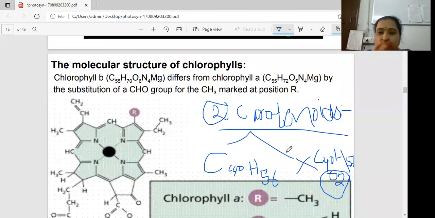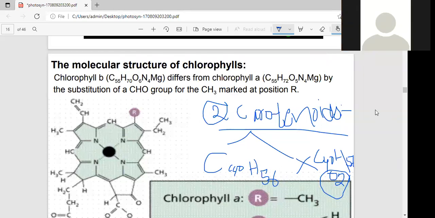I'll give one best example. If you take tomatoes, the starting color is green. What type of pigments are there? Where the green color is there, it is the chlorophylls. Then the tomato turns yellow. Tell me what type of pigments are present in yellow? Anyone to respond? The tomato starts green, chlorophylls are present, then it turns yellow. What type of pigments are present?